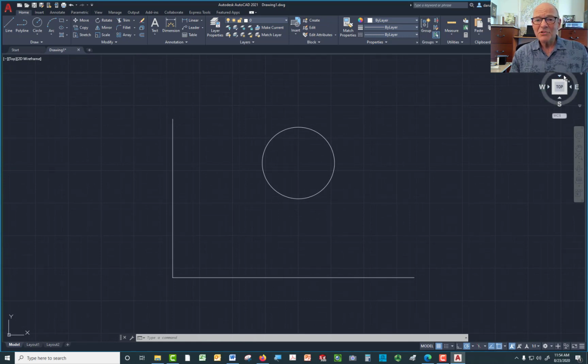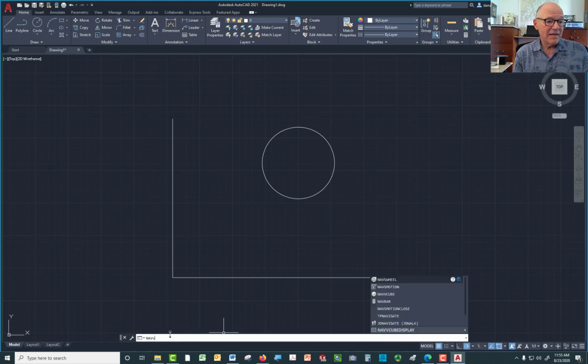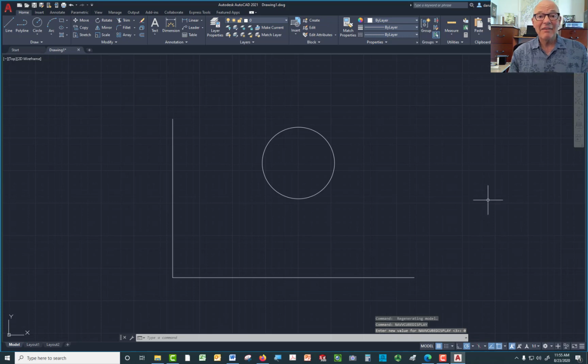I find that for most new users, the best thing to do right here is to get rid of that nav cube. Unfortunately, there's no obvious way to do it. What you have to do is type in NAVV, and as you start typing, you get the things that start with NAVV, and one of them is navcube display, and the other one is navcube. If you pick navcube display and set that to 0, that navcube goes away, and you're unlikely to accidentally pick it.